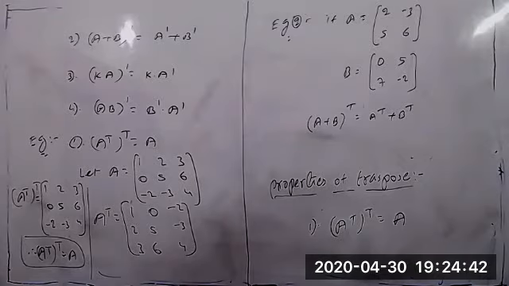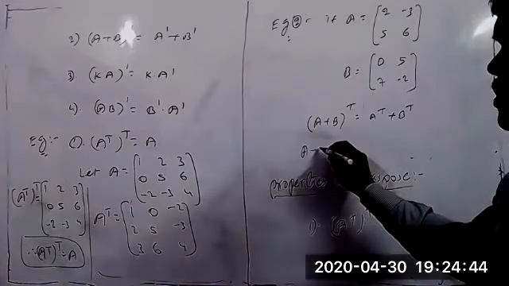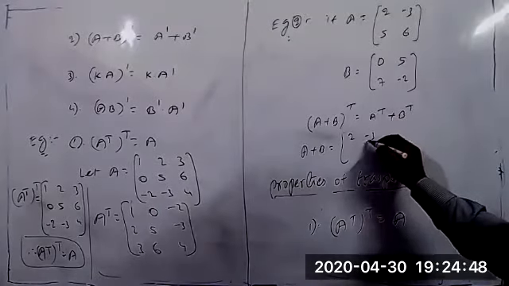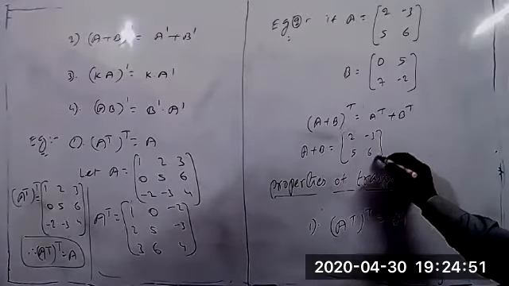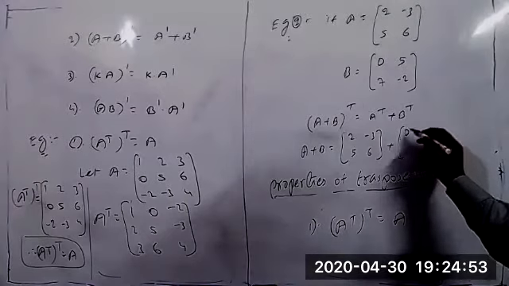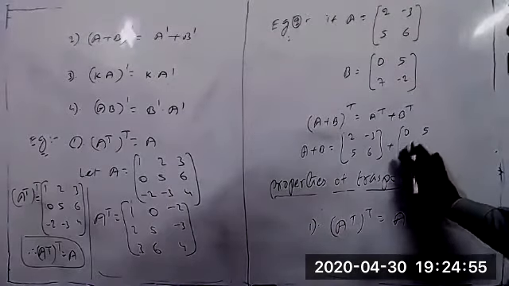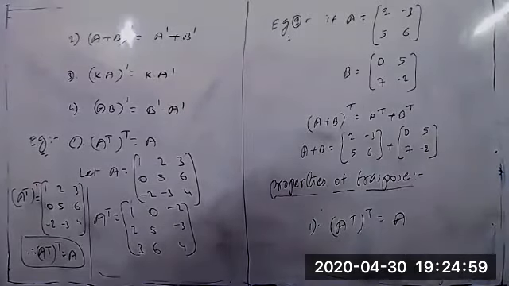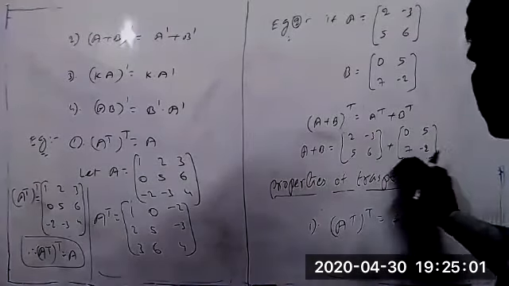First, we can add A plus B. A plus B equal to 2, -3, 5, 6, plus the matrix B equal to 0, 5, 7, -2.